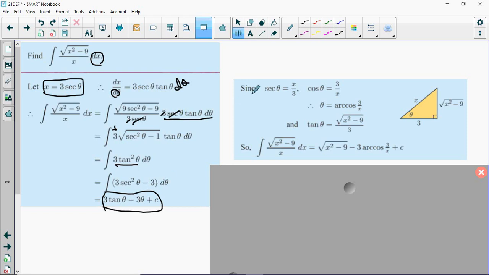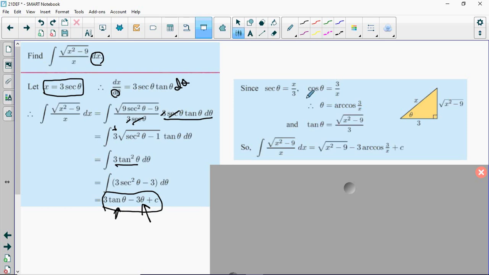So here's how we're going to address that. From the original substitution, if we solve for theta, well, first of all, x over 3 is equal to secant. Probably easier to think about things in terms of cosine, so we take the reciprocal of both sides. And then clearly theta is just going to be equal to the arc cosine of 3 over x. So now I know what I'm going to put in for there, arc cosine of 3 over x. What about tangent of theta? Well, I know what cosine of theta is. I need to work out what tangent of theta is.